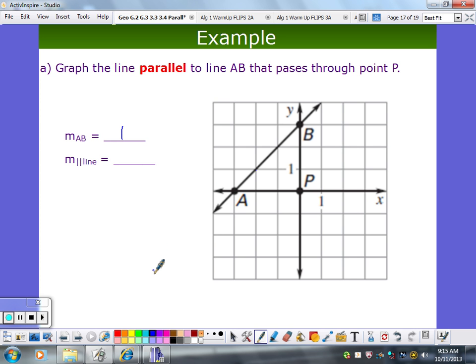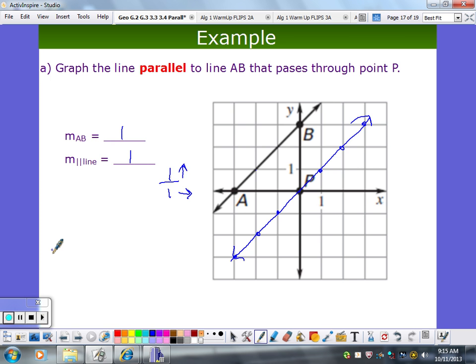So what's the slope of the parallel line going to be? 1. So here's point P. Once you have a point and you know the slope, you should do that same thing. 1 over 1. Remember up and over? I go up one, right one, up one, right one. Or down one, left one. One way to approach it. What do you think? Okay.